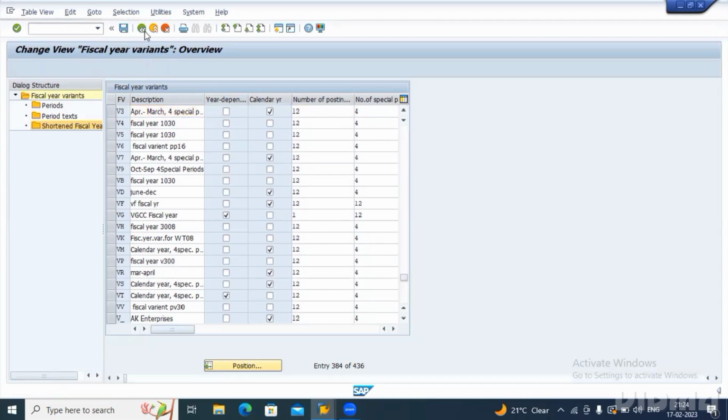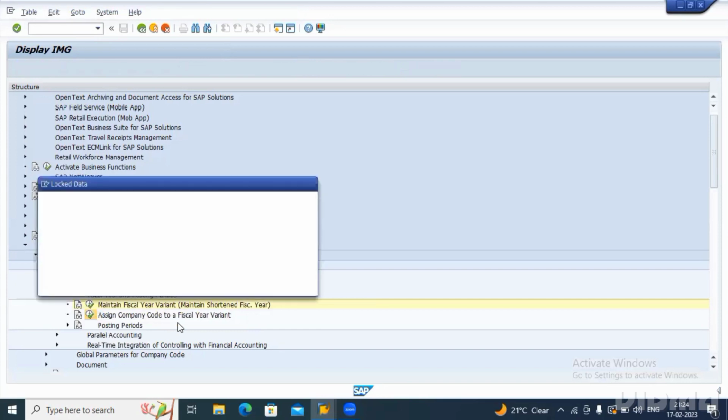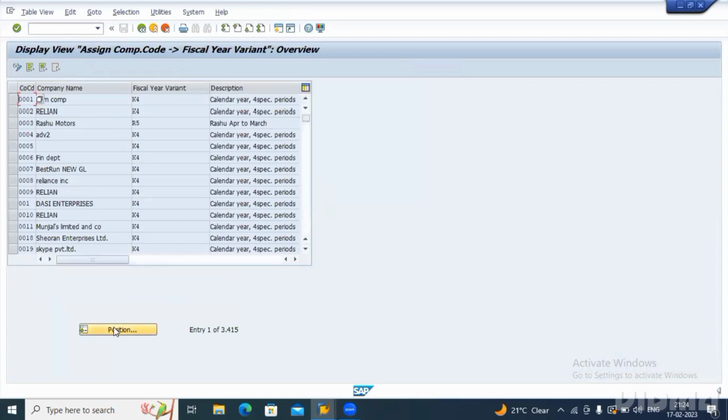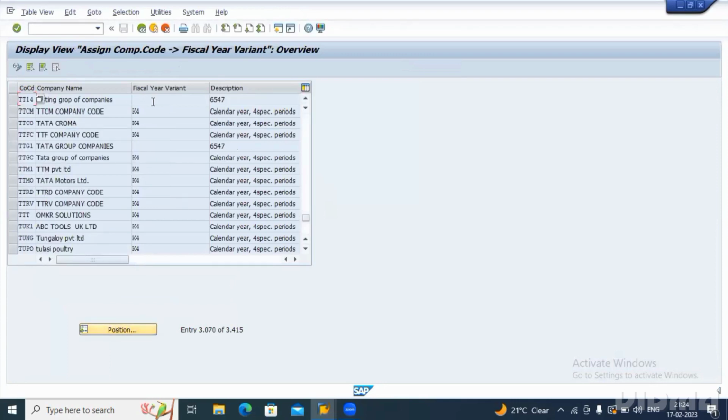Yeah, as in assign company code to fiscal year, simply go to the execute button. Just click on your company code, that is TT14. Click on TT14 and simply assign V3 here.